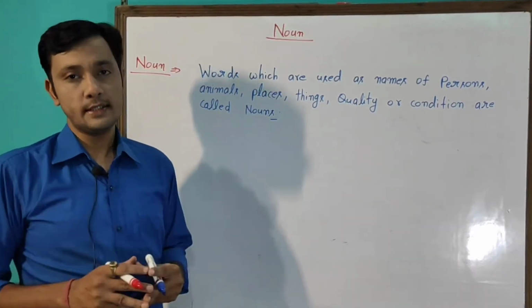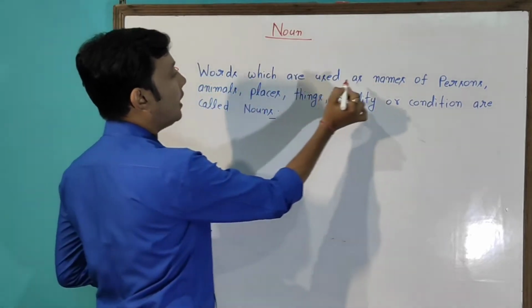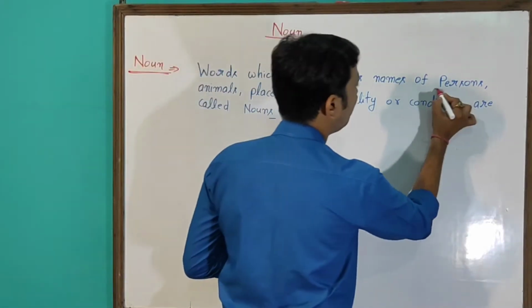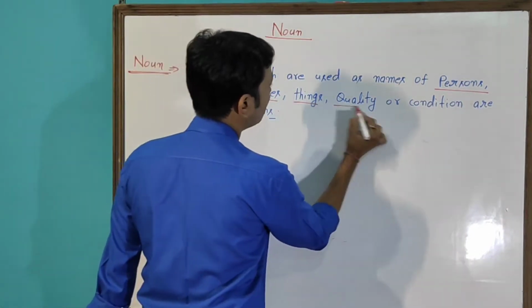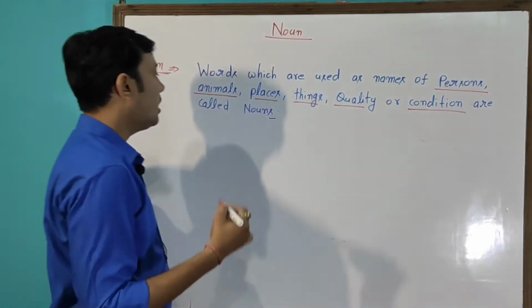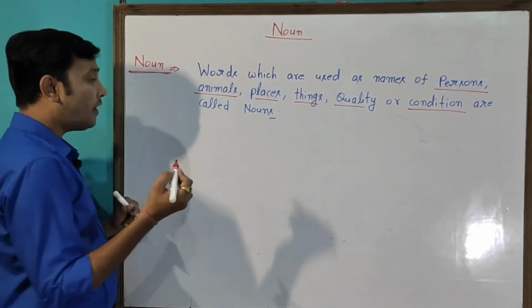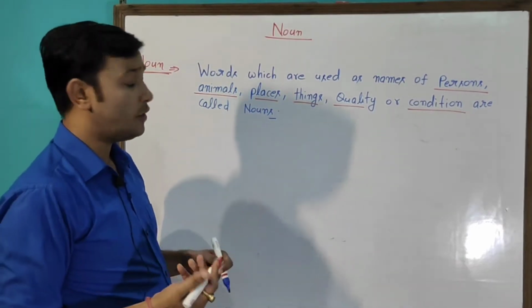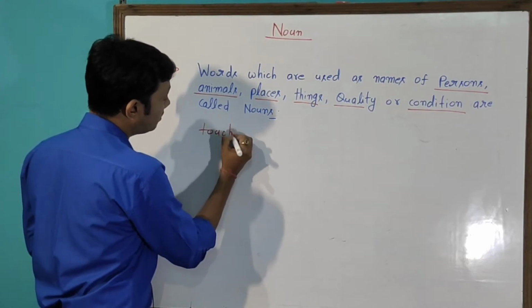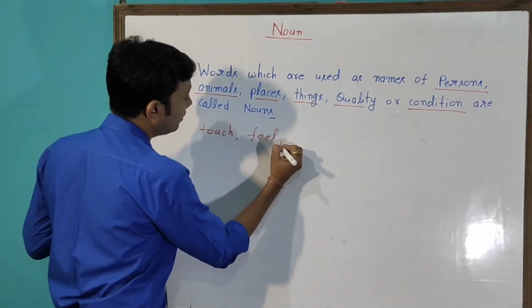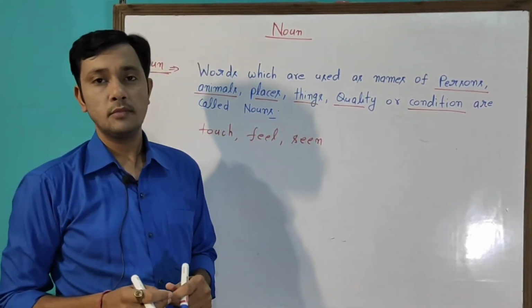Noun. What is noun? Noun means words which are used as names of person, animals, places, things, quality or conditions are called noun. In short, if I want to tell you the definition of noun, whatever we can touch, feel, see, all is noun. Clear?